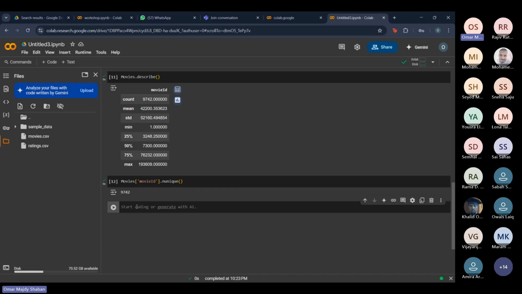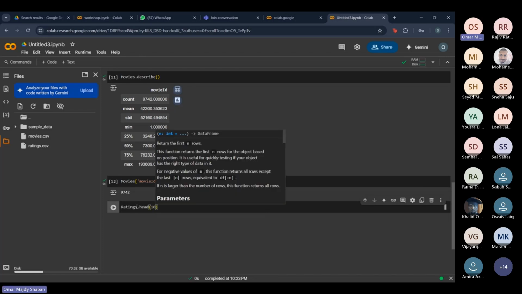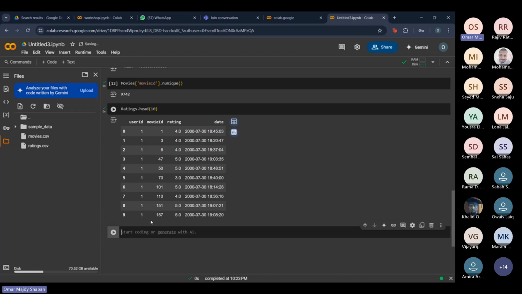The second thing we want to do now is the same thing, but we just want to see the data set for the ratings data set. We just want to see if it loaded in well.